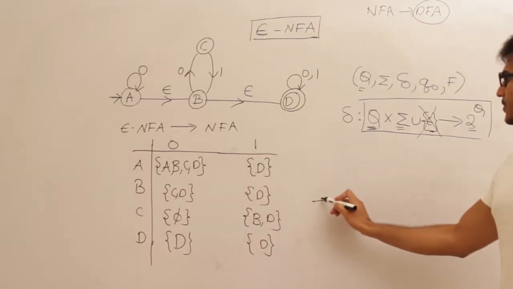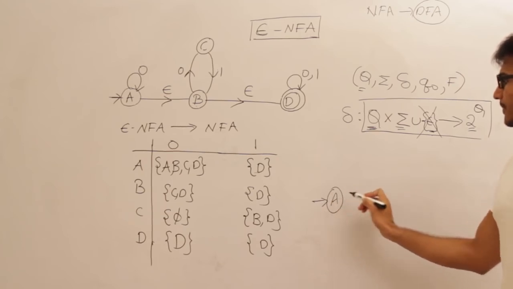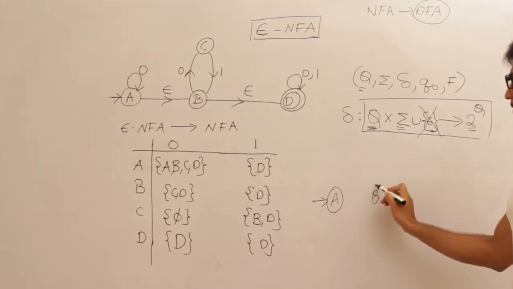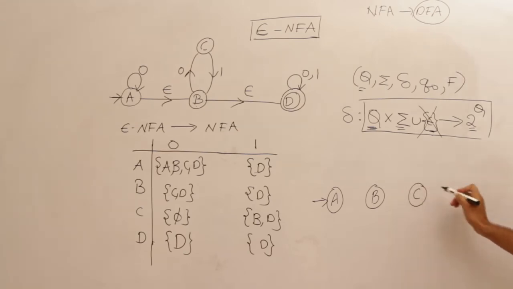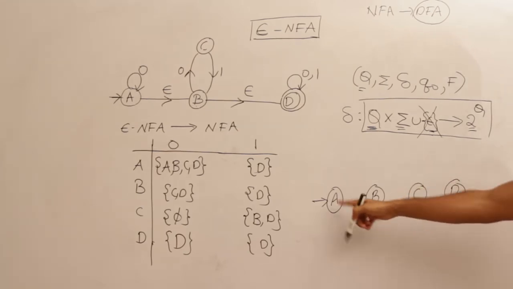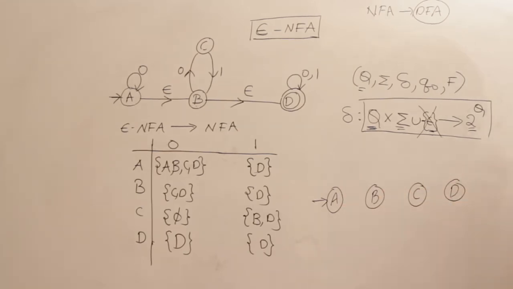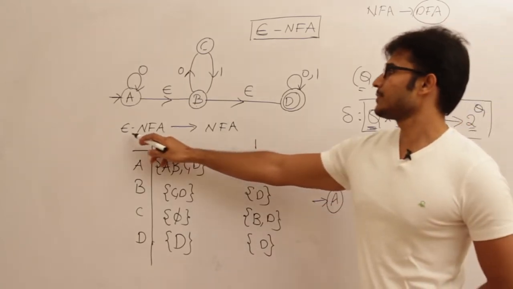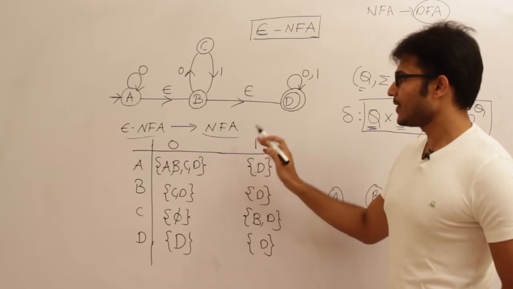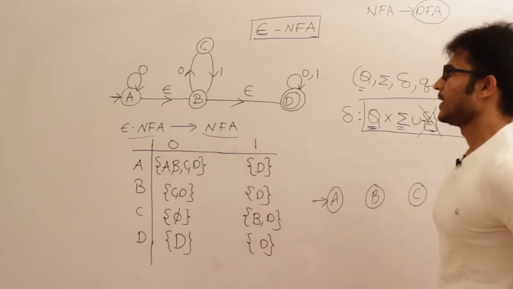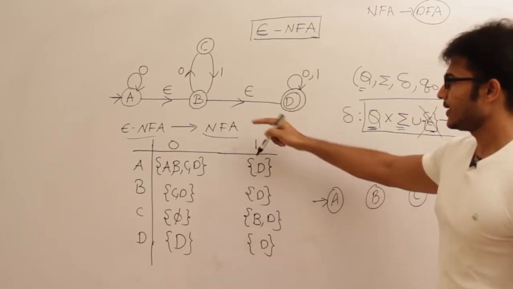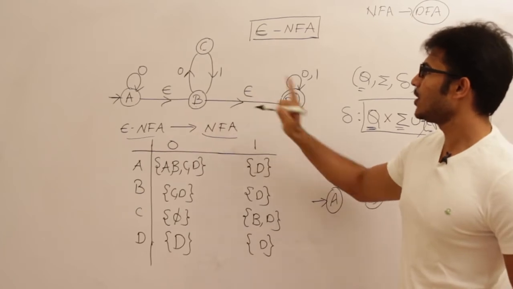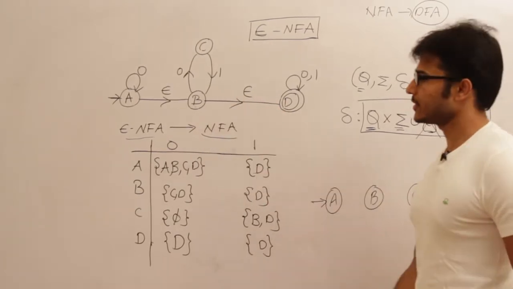Fine. So let's start with this: capital A, capital B, capital C, capital D. The initial state is definitely A, that you know. Now the question is, what is the final state? When we are converting epsilon NFA to NFA, the final states are going to increase. Whatever state can reach the final state only on epsilon is going to be a final state.